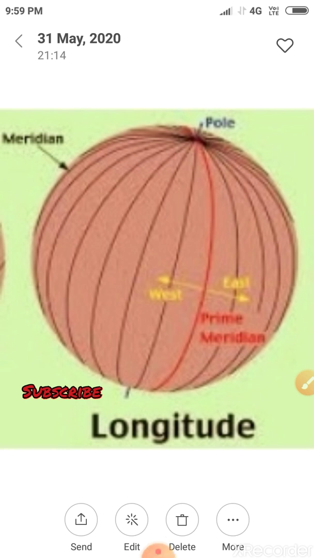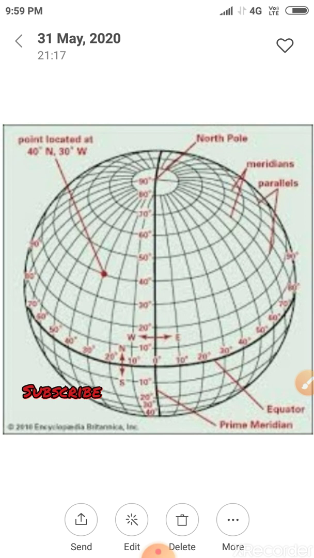Now talking about the use of latitude and longitude. So look at this picture. Latitude and longitude help us in finding the exact location of a place on the earth. Longitude and time. We know that the earth takes about 24 hours to make one rotation on its axis.